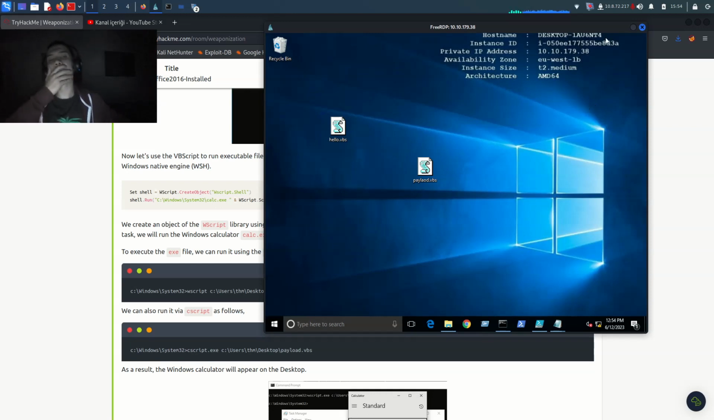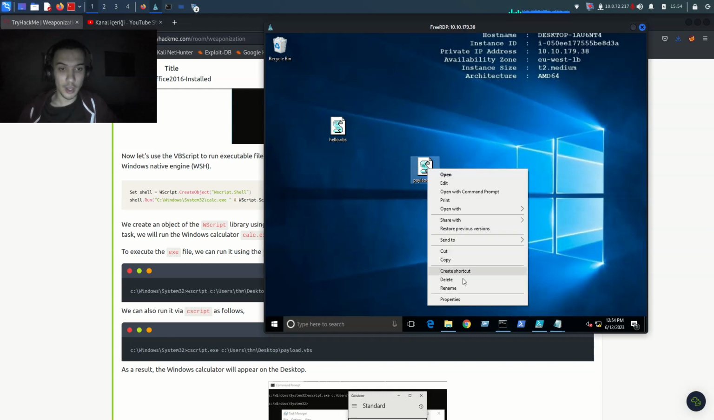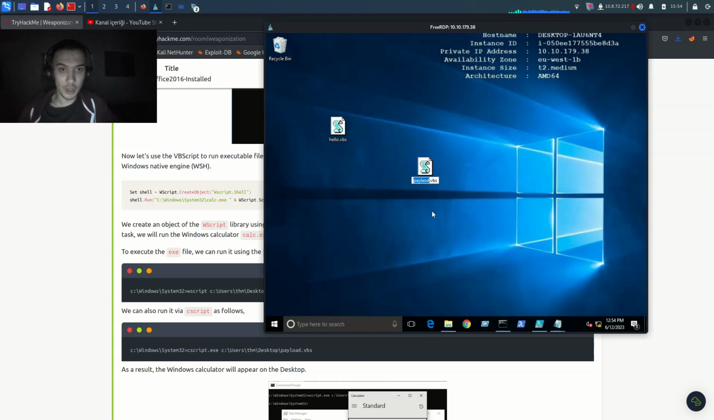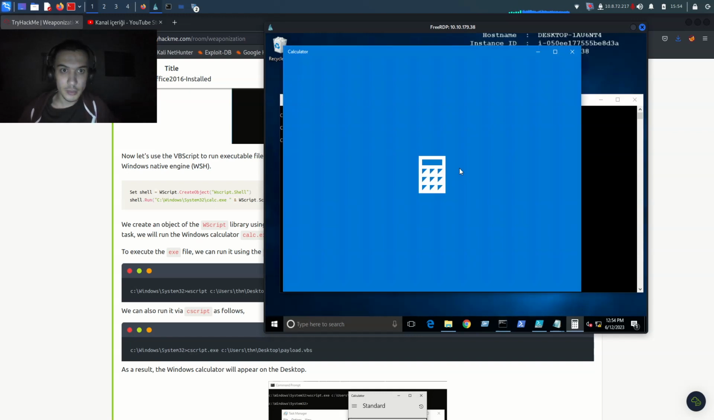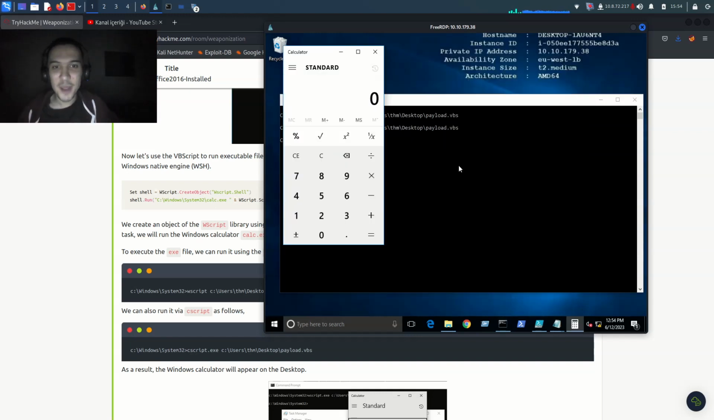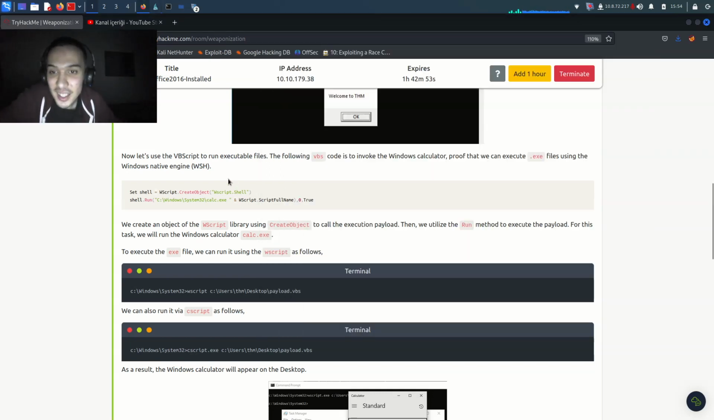Oh my goodness, I wrote it right. Okay, let me rename it with payload.vbs. Okay, do it one more time. Now it's giving a calculator. Oh my god, it's really cool. Now we are using that calculator exe with VBS scripts. Alright, let me know it's time to run this.